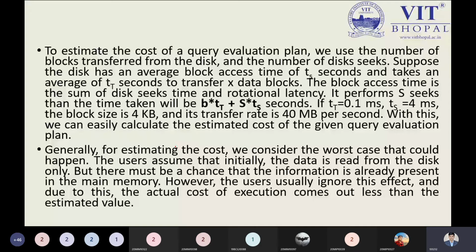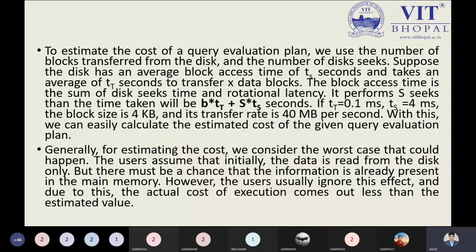With this we can easily calculate the estimated cost of the given query evaluation plan. Generally, to estimate the cost, we consider the worst case that would happen, just like with any time complexity we are trying to get. We always expect the worst case. We never recommend the average case or best case, but we are always trying to get the worst case.